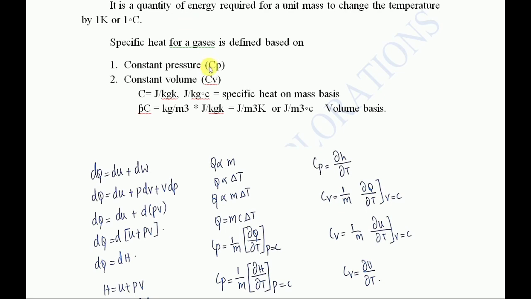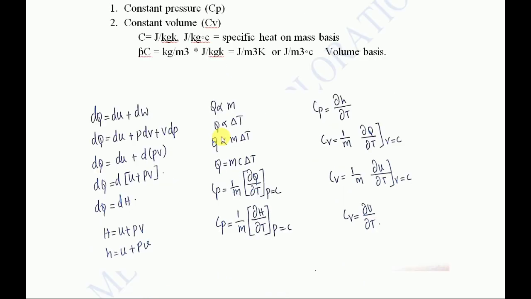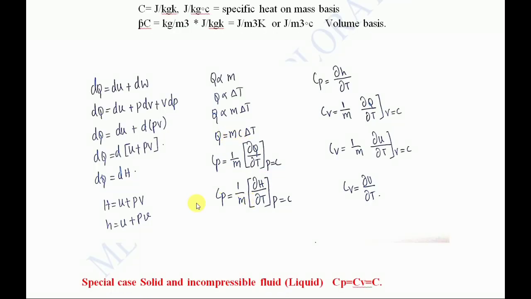So in case of solids and incompressible fluids, we can write that Cp equal to dh by dT or Cv equal to du by dT, both are same. See how both are same. Now in special cases, solid and incompressible fluid, Cp and Cv are equal, that is constant. See, Cp is given as 1 by m dou h by dou T, and we have derived dou u by dou T as Cv. When it comes to solid and incompressible fluid, volume does not change. So volume is same only.